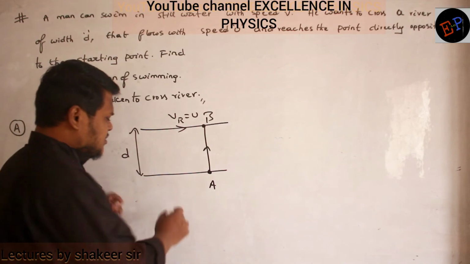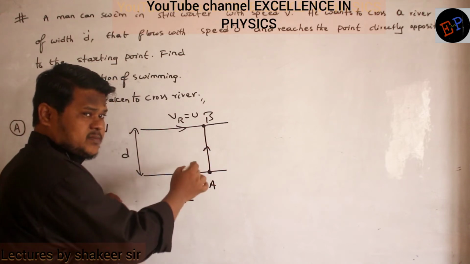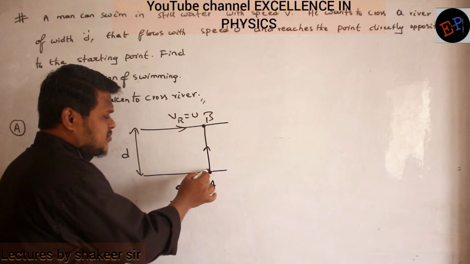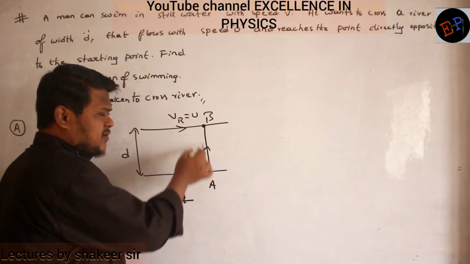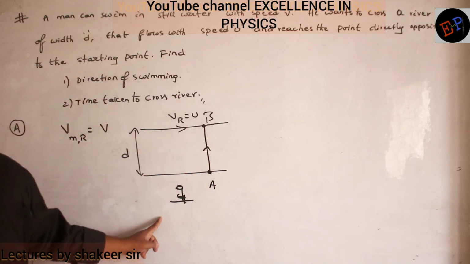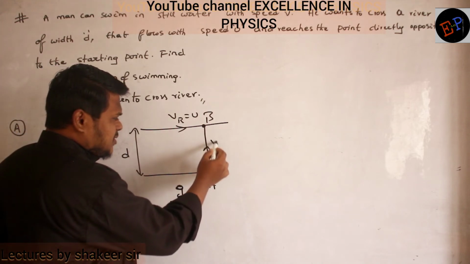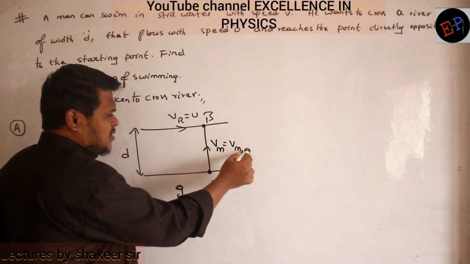Because for an observer standing here and observing this person, this person should just move in a straight line and reach this point. It means this is the resultant velocity. This is the velocity with respect to an observer who is standing on the ground. Are you able to understand? So this velocity is nothing but velocity of man, or you can write velocity of man with respect to ground also.